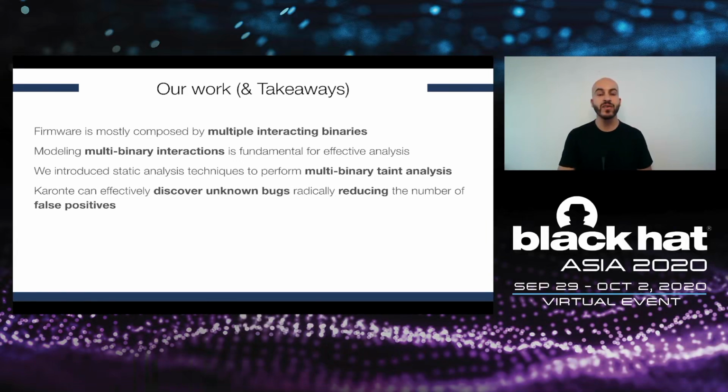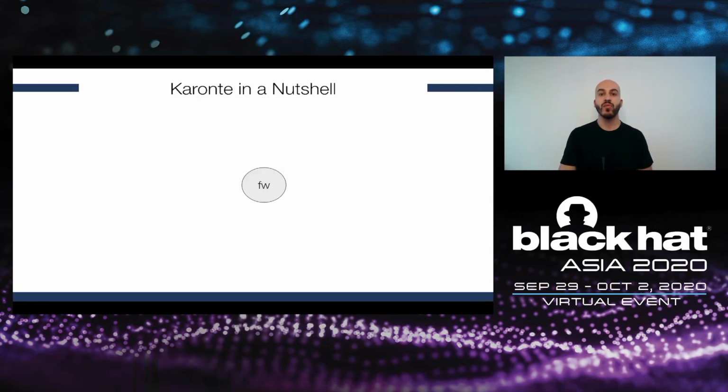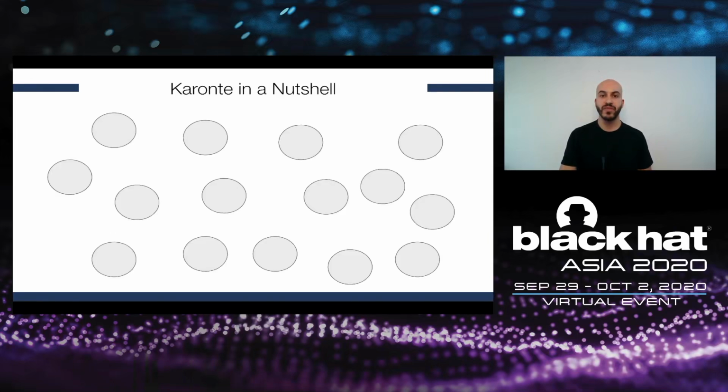So, what does Caronte do in a nutshell? Caronte takes as input a firmware image, unpacks the image and extracts all the different binaries contained in it. Then it identifies what we call the border binaries, those programs that receive user input from the external world. And once we have these border binaries, Caronte starts identifying and tracking the interactions with additional binaries.